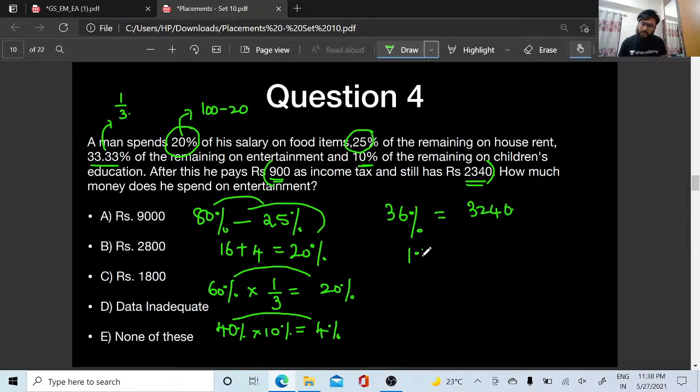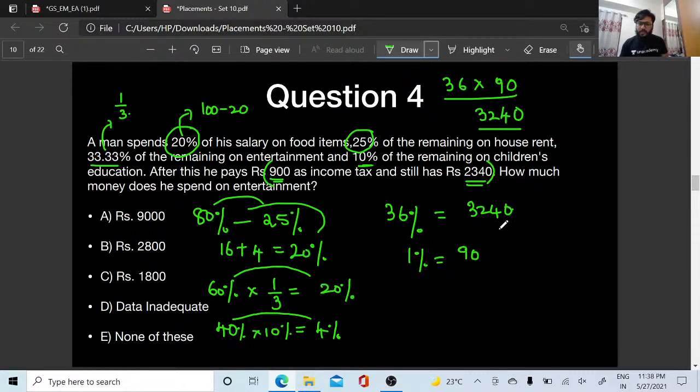So what is the value of 1%? 1% is going to be 90, because 36 nines are 3240, right? 36 into 9: 9 sixes are 54, 9 threes are 27, 27 plus 5, 324. So 36 into 90 is 3240.